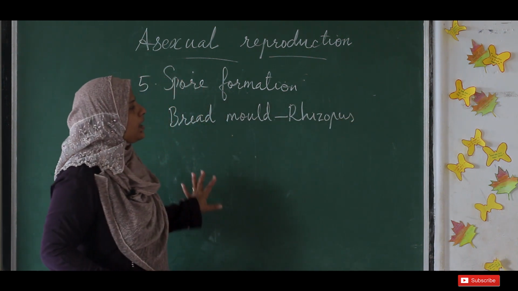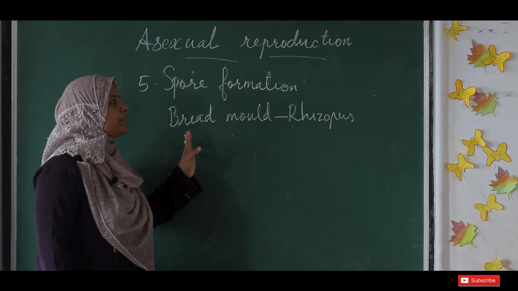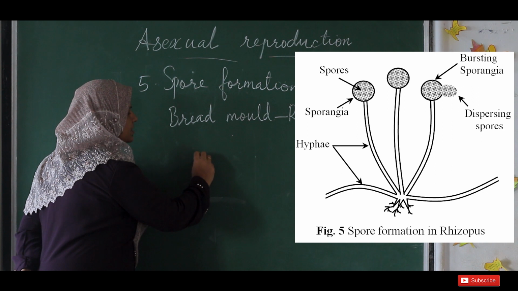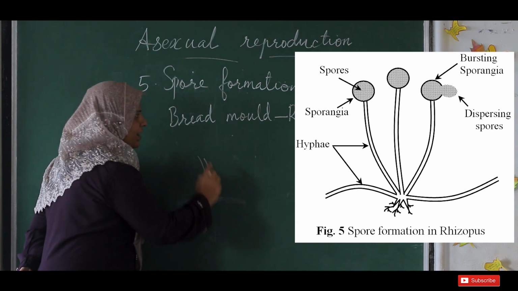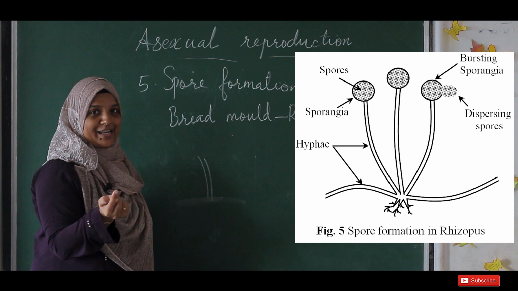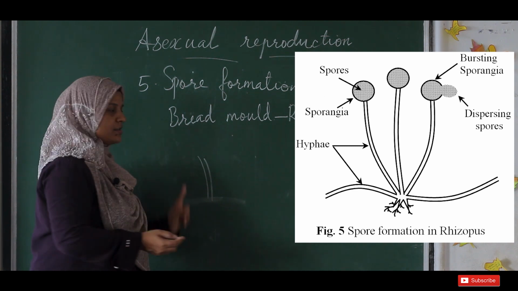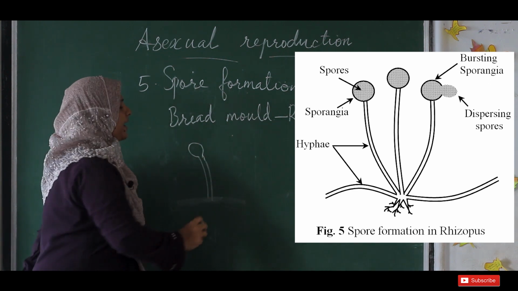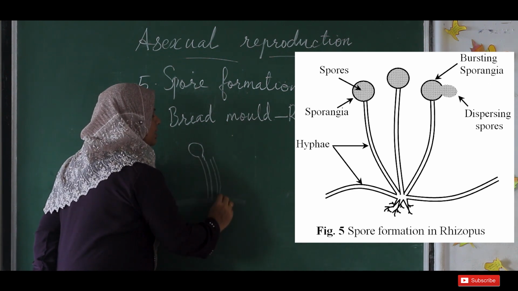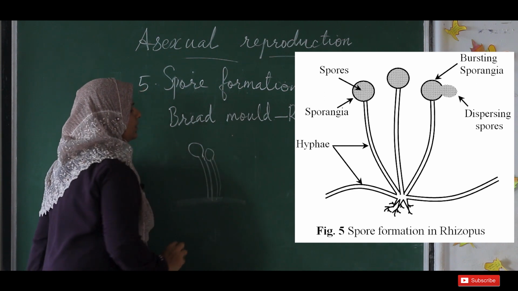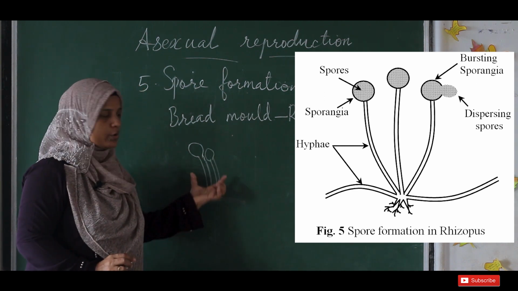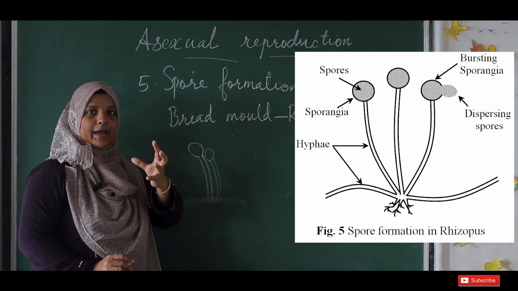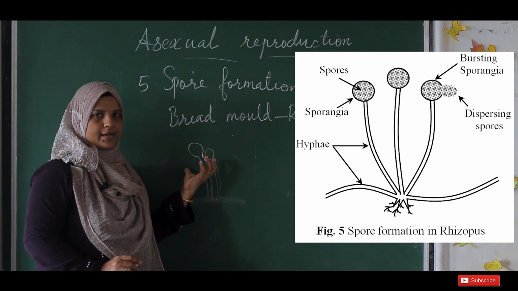Rhizopus, it's a name. Now let's draw the structure of the bread mold or Rhizopus. So this is the surface. From the surface it is having a rising structure, Rhizopus. So easily we can remember the name, rising structure, Rhizopus. Okay, and there will be many. The Rhizopus is having a stalk-like structure, and at the end it is having a blob-like or a bulb-like structure.